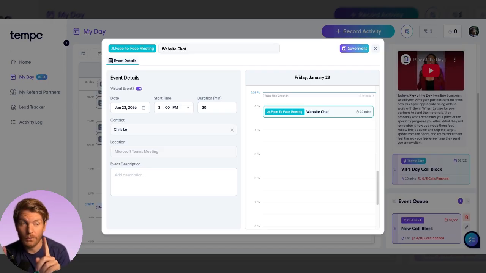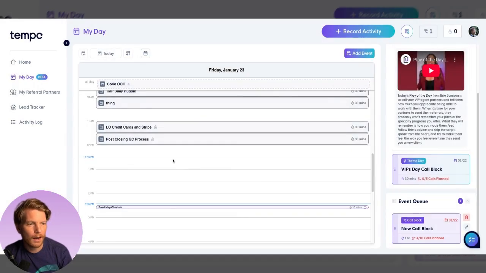One caveat, one warning here is that whatever you put in the title or the description is what gets put as the title and description on their calendar. So it becomes public information to them. So just be careful. You don't want to say things like, have to meet with this ding dong again, and then send that off, because it will show up on their calendar. So word to the wise there.